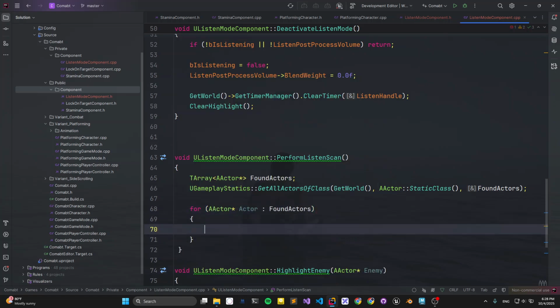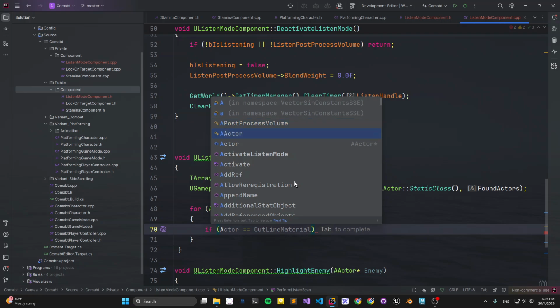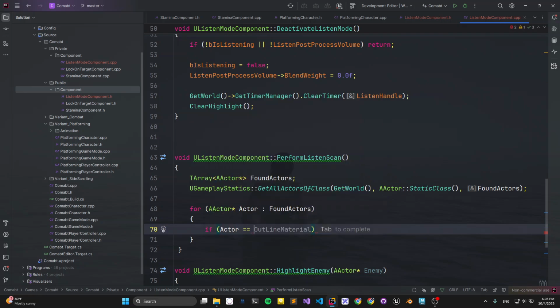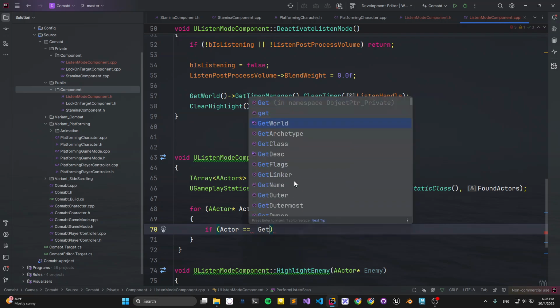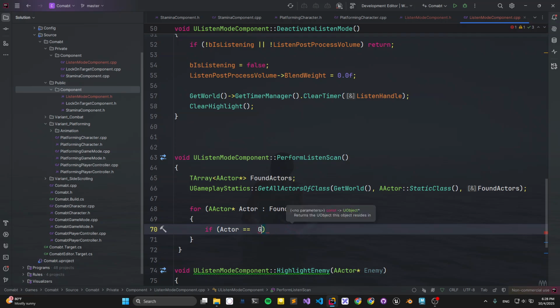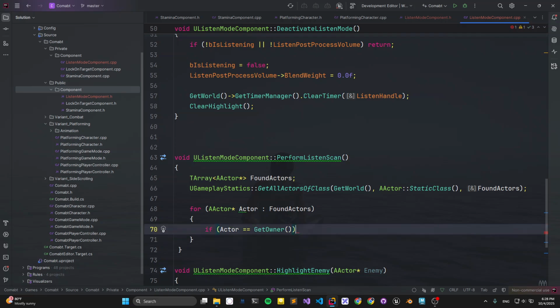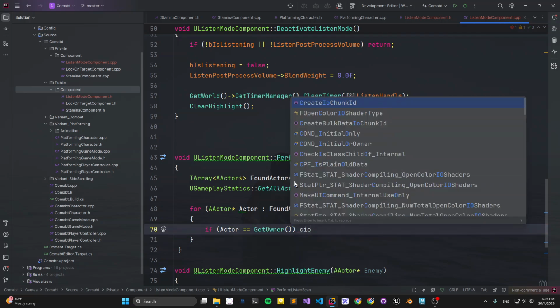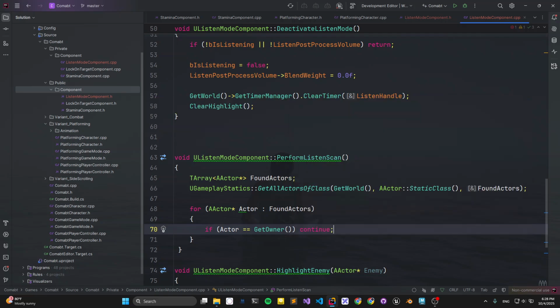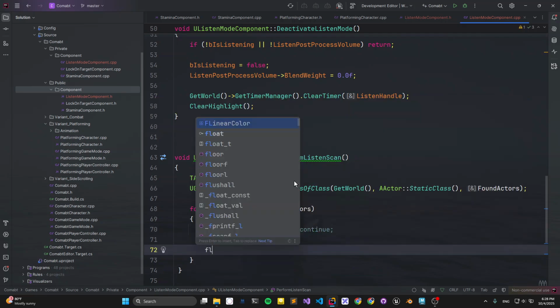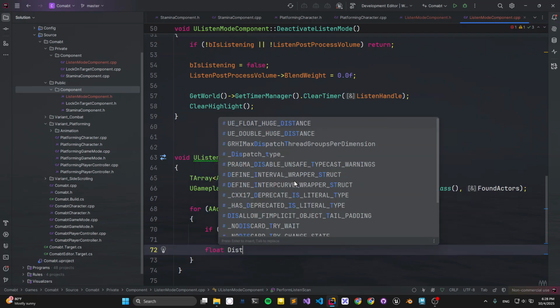You can automate it. If my actor is, find the enemy, find actor, get owner. We want the owner to be the character, our control character. We simply return, continue. And let's create a variable for this one.